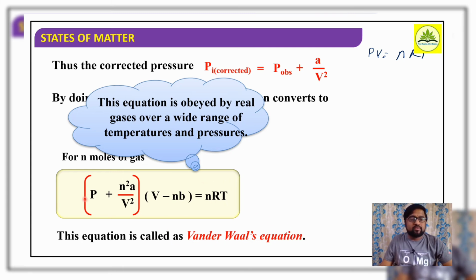So here we have to concentrate on this equation: (P plus n square A divided by V square) into (V minus nb) is equal to nRT. Okay, so this equation is called the van der Waals equation. Pressure plus pressure correction, times volume minus volume correction, equals nRT. Pressure P plus n square A divided by V square for n number of moles, volume V minus n into b. So b is the excluded volume or volume correction, equal to nRT.